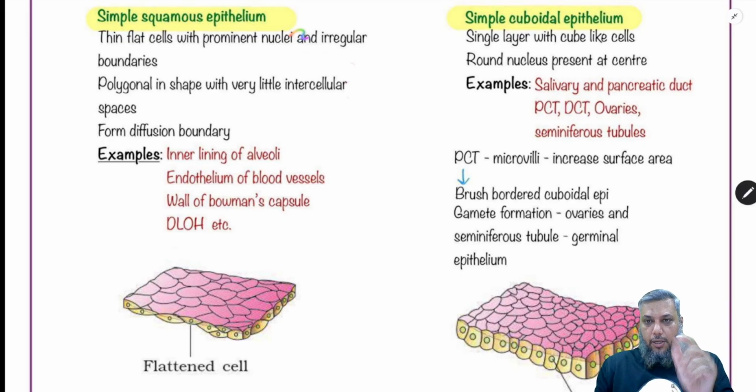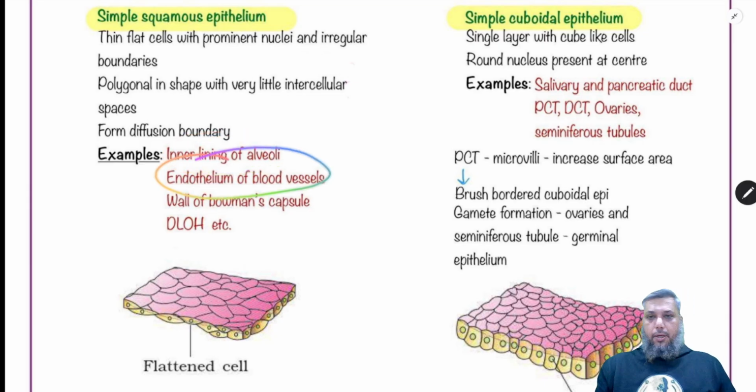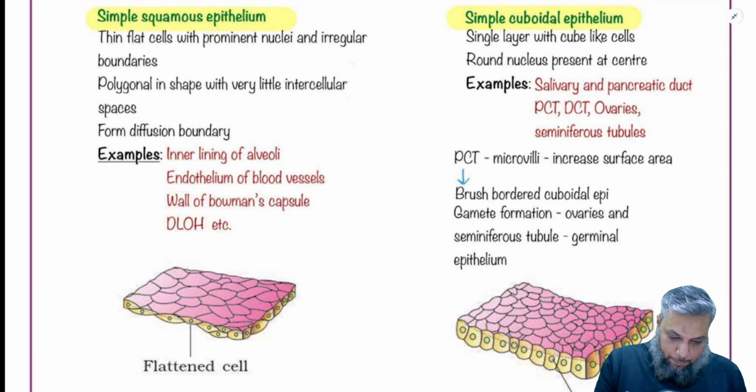Because the squamous epithelium are thin, flat cells, they allow the diffusion of materials across them, thus forming a diffusion boundary. To give you a couple of good examples together, inner lining of alveoli, endothelium of blood vessels, which show the presence of a simple squamous epithelium. देखते हैं जरा.